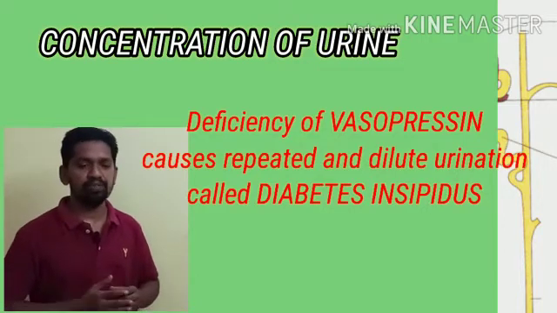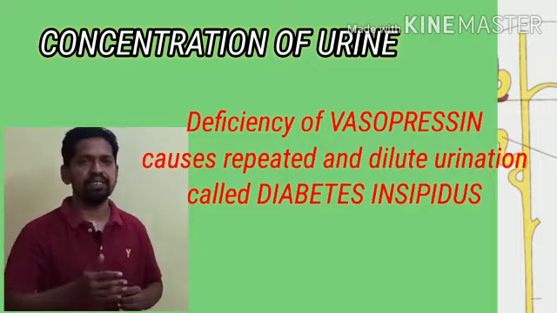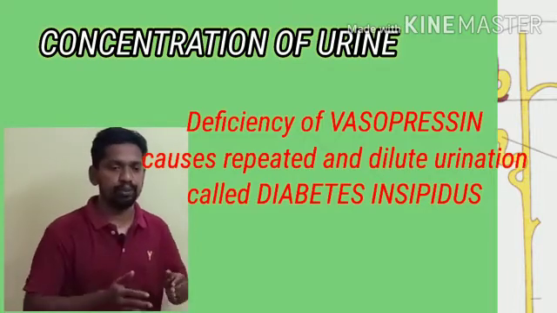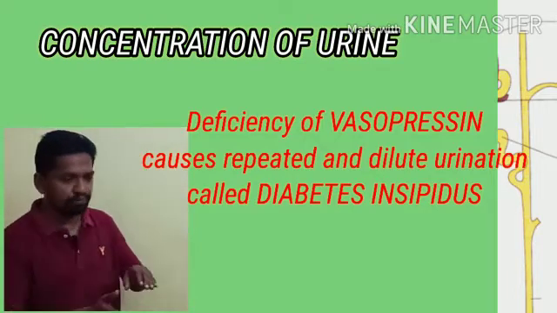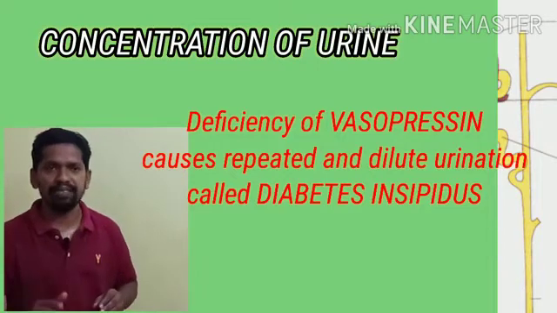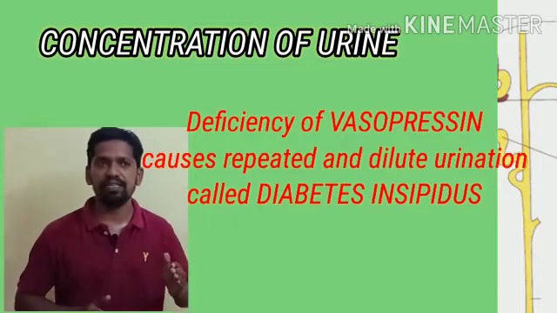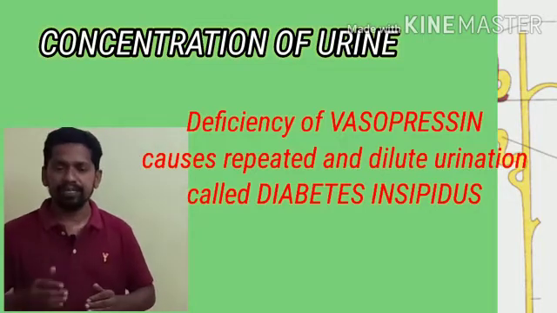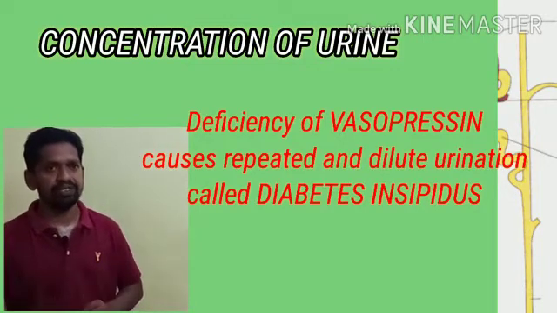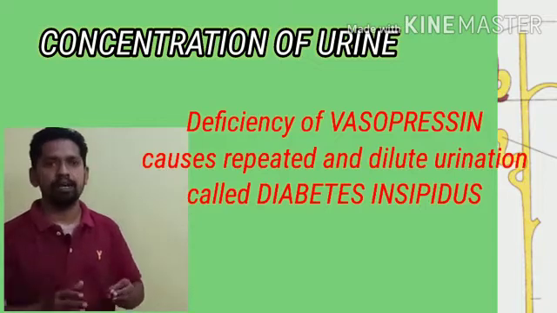So to maintain homeostasis and osmoregulation, a huge amount of water is reabsorbed from the collecting tube by the action of vasopressin. The deficiency of vasopressin leads to repeated and dilute urination. Such a disease is known as diabetes insipidus.